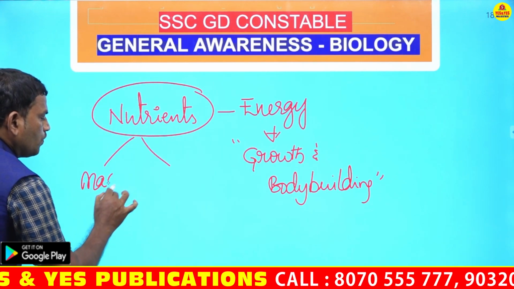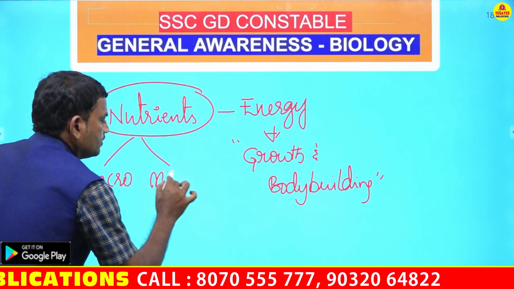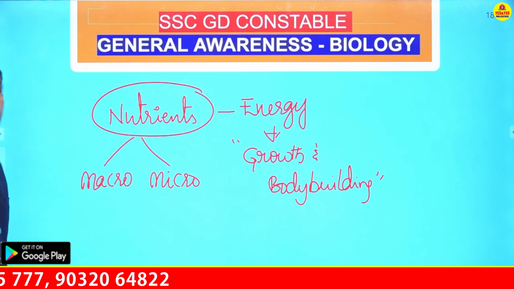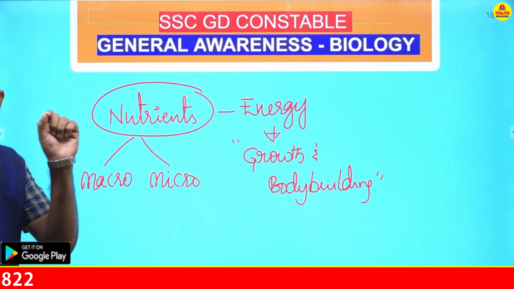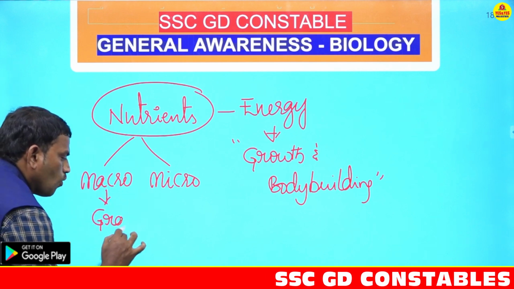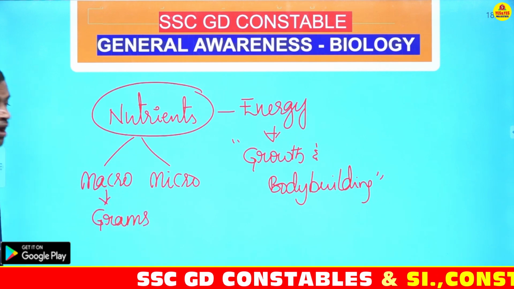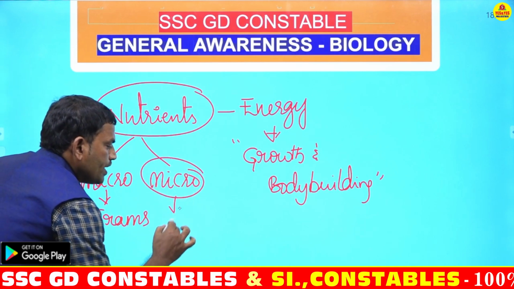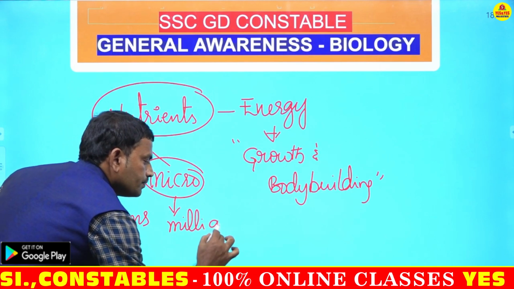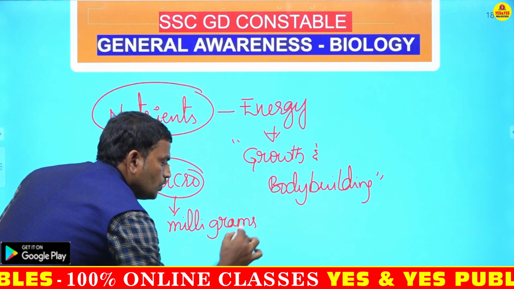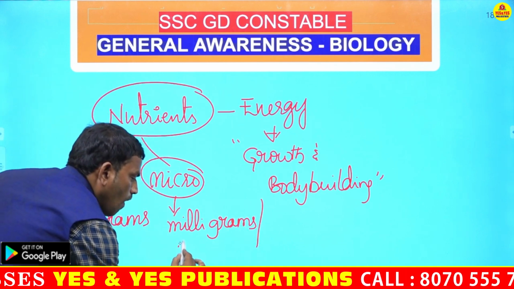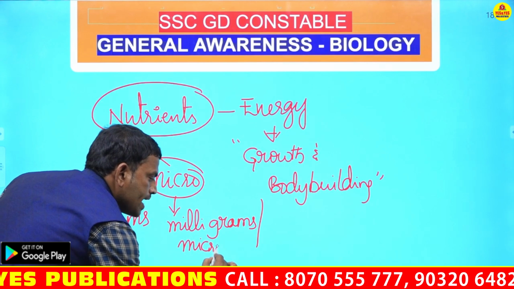One is macronutrients, another one is micronutrients. Macronutrients are the nutrients which we require in grams. Micronutrients are the nutrients which we require in milligrams. That means we require them in small quantity, either in milligrams or in micrograms.